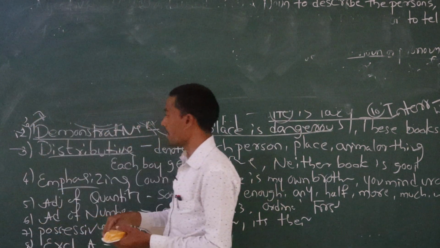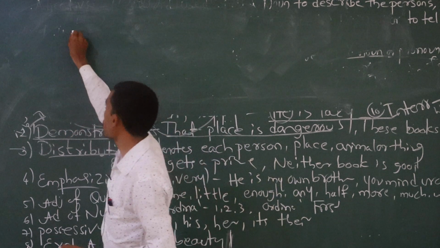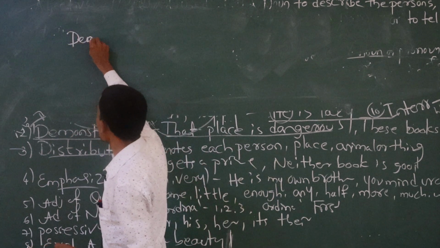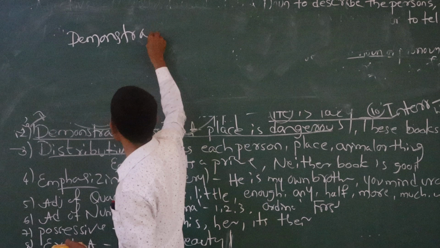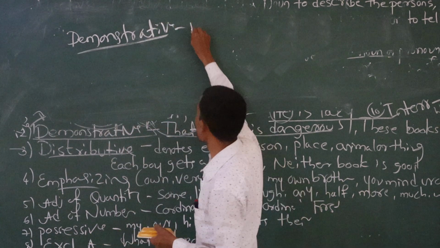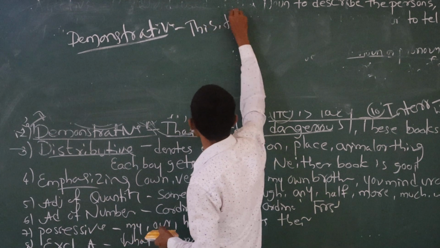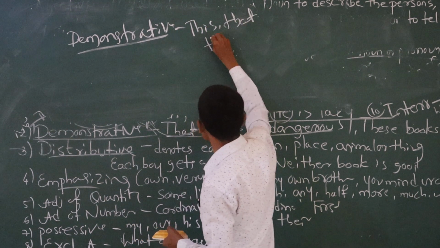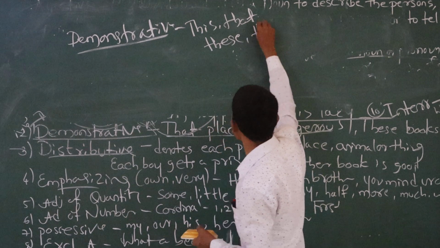So first one, adjective of quality, we discussed. Next, demonstrative adjective. Demonstrative means we are using only four keywords. Keep in your mind: this, that, these, those.